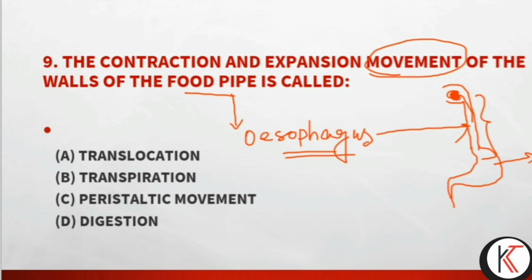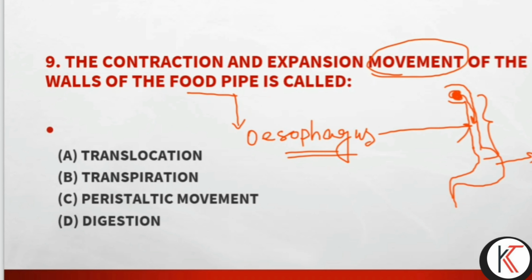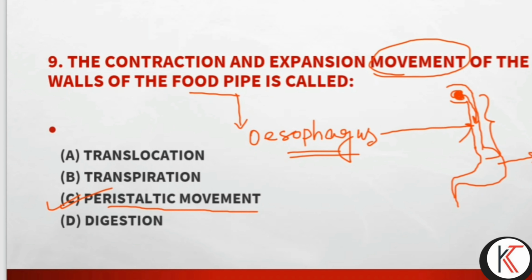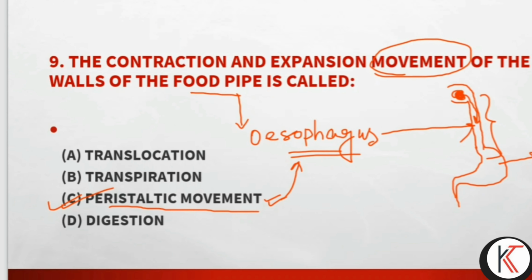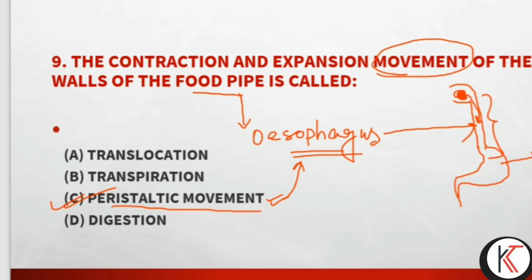When food enters the esophagus, the food pipe, it contracts and expands. This contraction and expansion is known as peristalsis or peristaltic movement. So this peristaltic movement is shown by the esophagus while the food goes to the stomach from the mouth cavity. Is it clear to everyone?